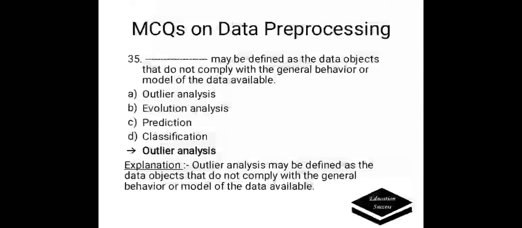Dash may be defined as the data objects that do not comply with the general behavior or model of data available. Options are A. Outlier analysis, B. Evolution analysis, C. Prediction, D. Classification. Correct answer is outlier analysis. Outlier analysis may be defined as the data objects that do not comply with the general behavior or model of data available.